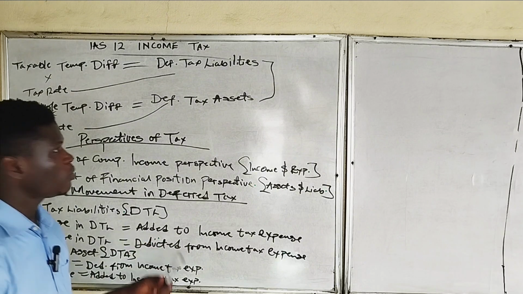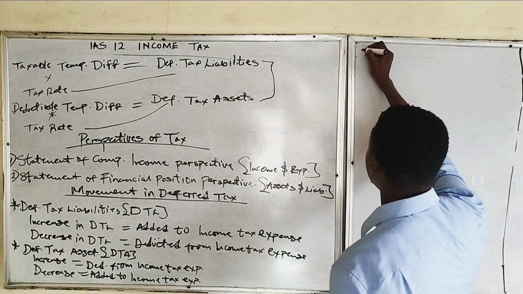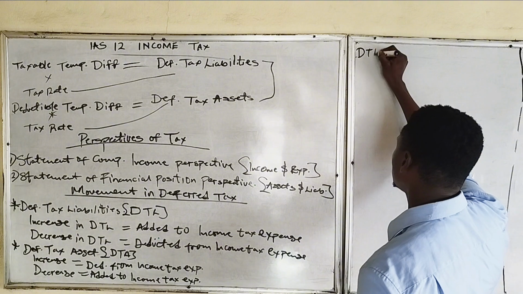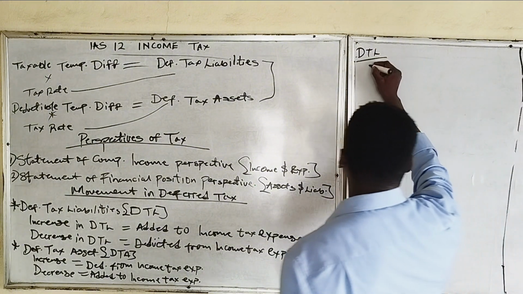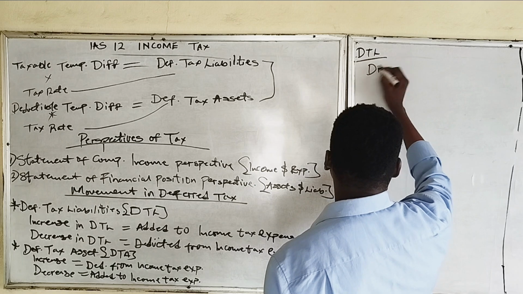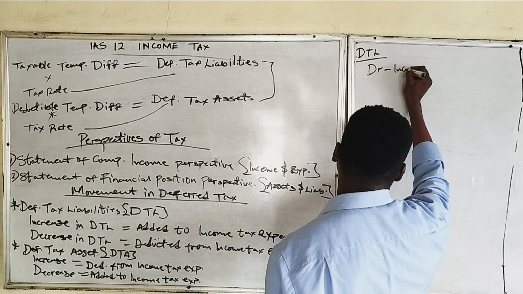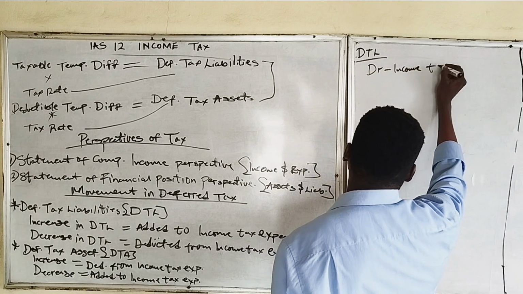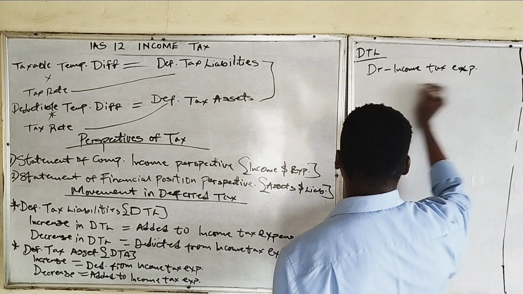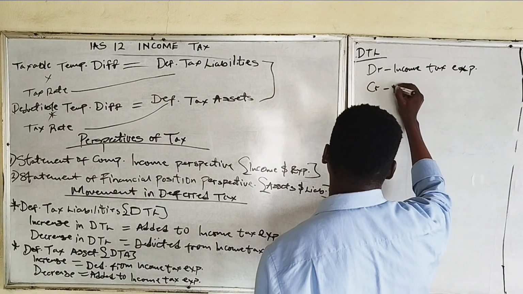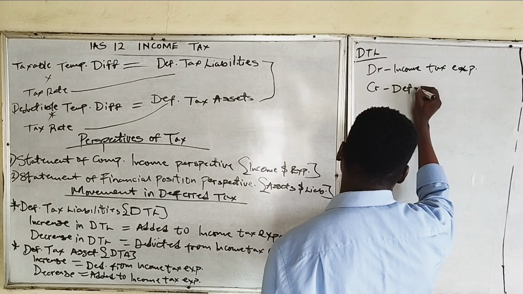So continuing now, when we have a deferred tax liability, we debit income tax and credit deferred tax liability.